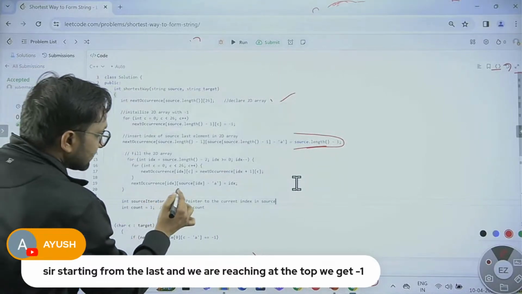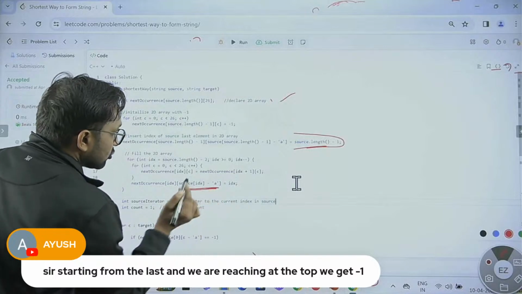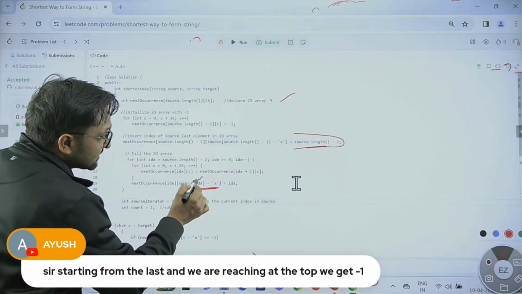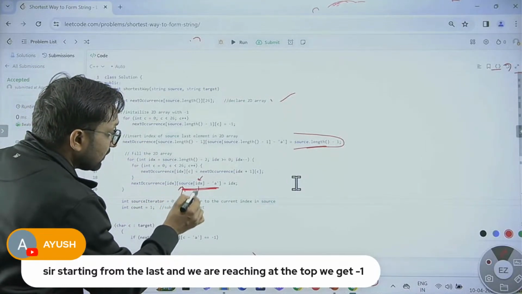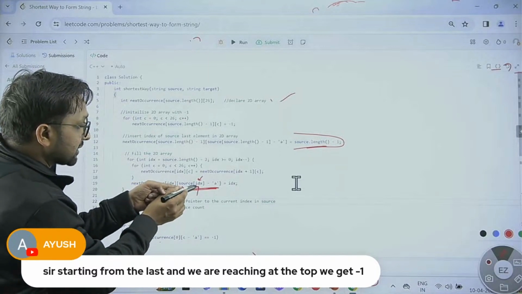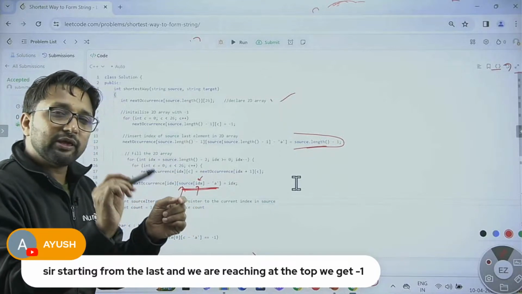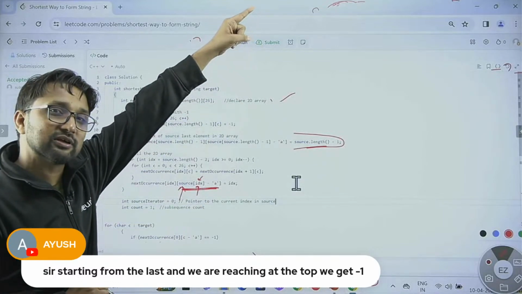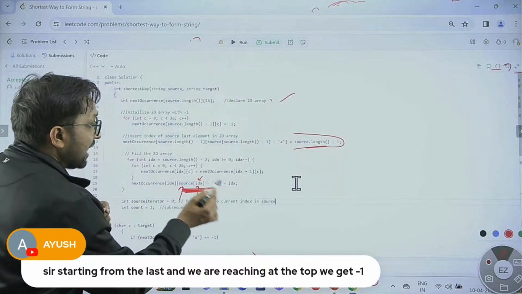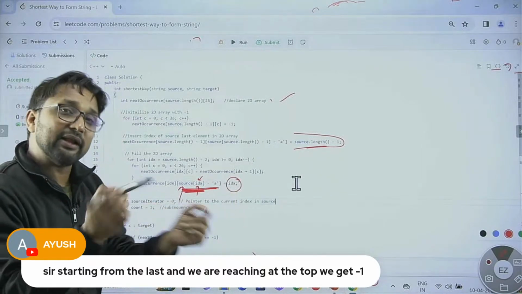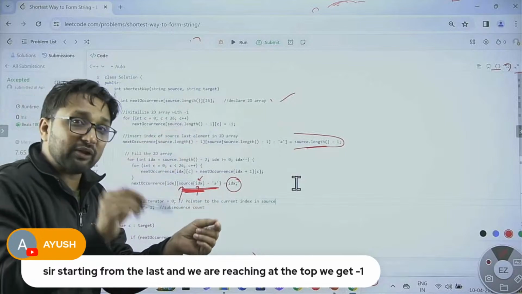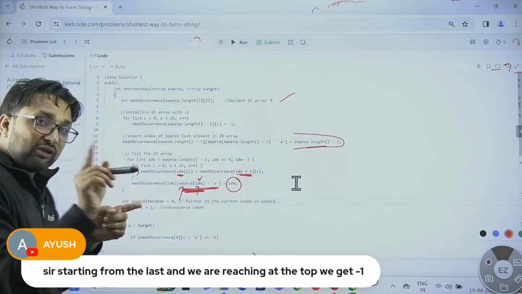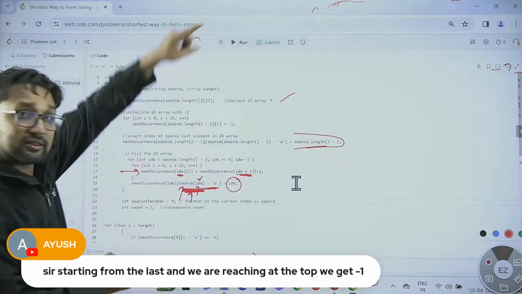Thomas was asking what is going on. Thomas, from the source string you are accessing the character at this particular index. If you remember in the table, we are updating only one character. We pick that character from the source and update it with the index value. That's it. All others were copied from index+1 to index. Only one was present in the source.